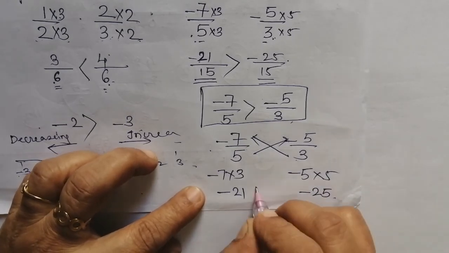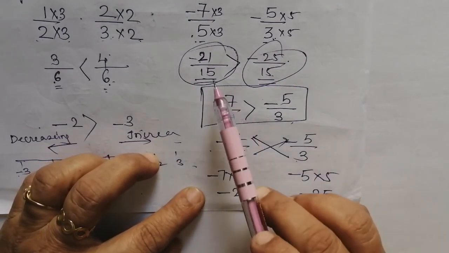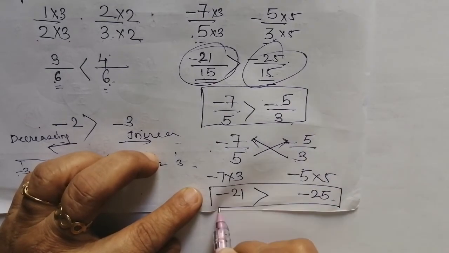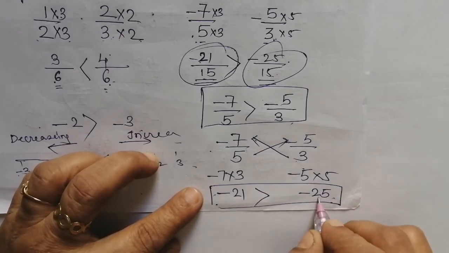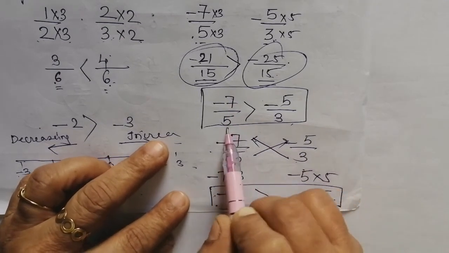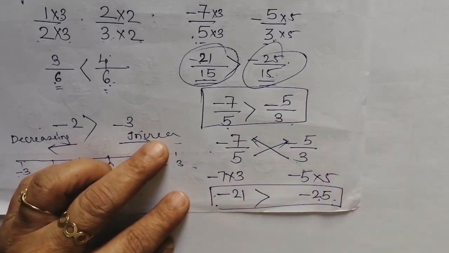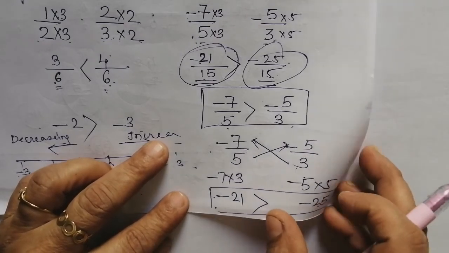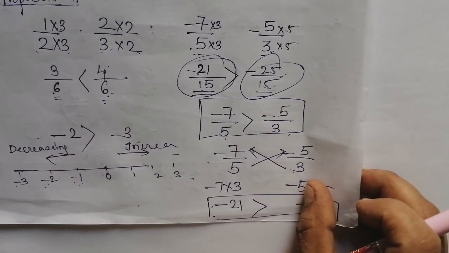Which is greater? Minus 21, because the denominators are the same, so there is no need to find out the denominator. By direct cross multiplying, you will come to know that this is minus 21 and this is minus 25. So minus 21 is greater than minus 25, and that's why minus 7 by 5 is greater than minus 5 by 3. This is the comparison of negative rational numbers. Means if given to you one negative rational number and one positive rational number, in that situation what will you do?